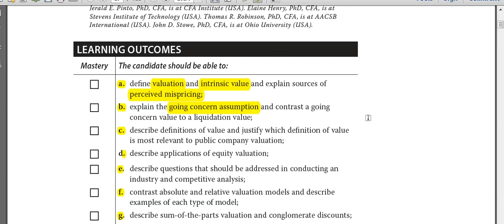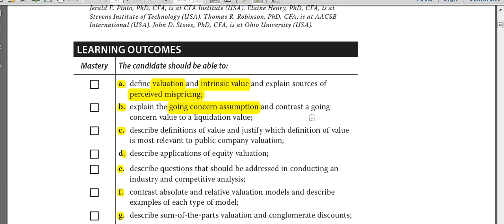So whatever valuation technique we are assuming is actually according to the going concern principle. It may be the dividend discount model, the free cash flow model, the residual income model, or the multiples valuation model. Any model that we are using is based on the fact that the company is a going concern and it will continue operations for the foreseeable period.